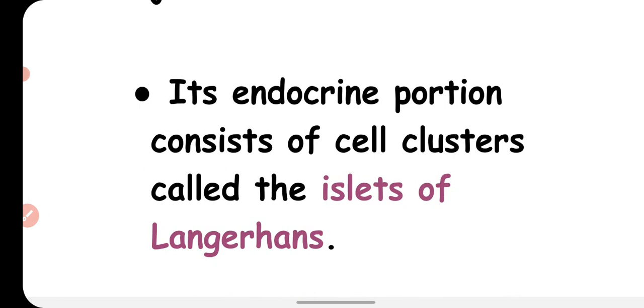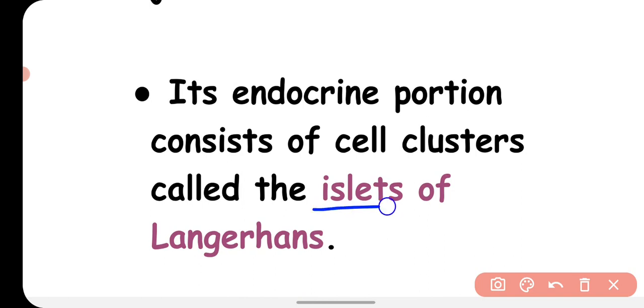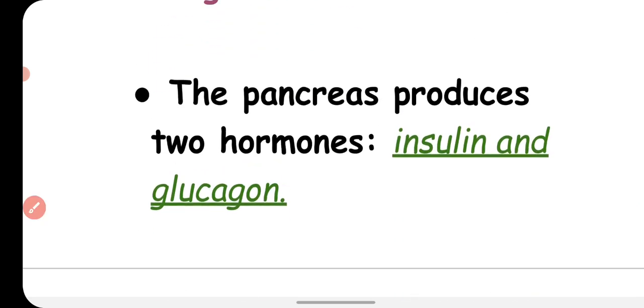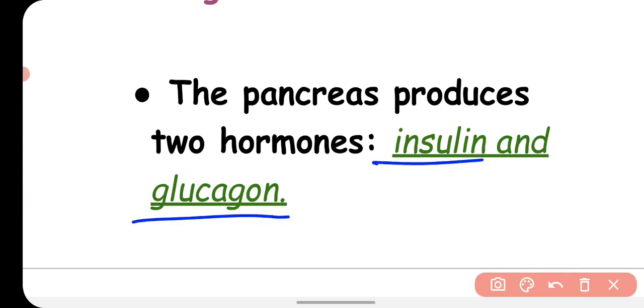Its endocrine portion consists of cell clusters called the islets of Langerhans. So you have to remember that the pancreas is exocrine as well as endocrine in nature. The cells which are endocrine in nature are called islets of Langerhans, which secrete hormones. The pancreas produces two hormones. What are these two hormones? These two hormones are insulin and glucagon.